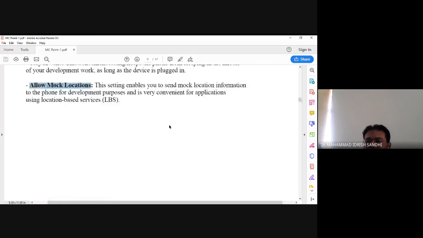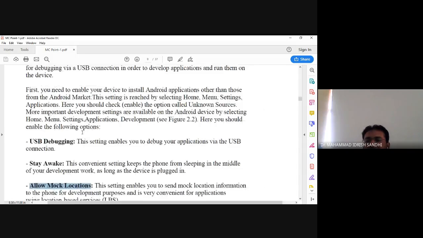Now we'll see the USB debugging option first. This setting enables you to debug your application via USB connection. If you want to debug your mobile phone via USB cable, you need to use the first option, USB debugging.